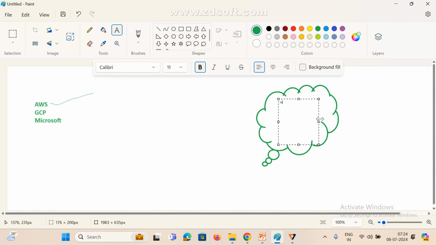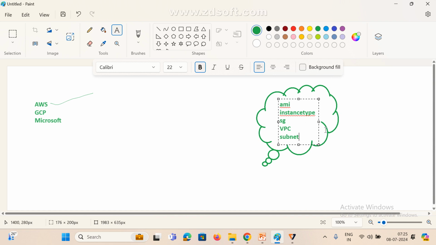AMI, instance type, security group, and what is the VPC. If you want to create any instance, what are the mandatory things we are selecting? The AMI, and also the instance type, and also we are using a security group. Next the VPC, and next we are selecting the subnet. So all this we are selecting manually and creating the instance. But every time these are all mandatory or not? It is a repetitive task, right?